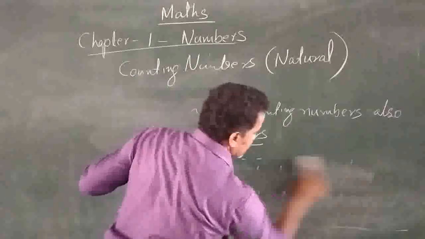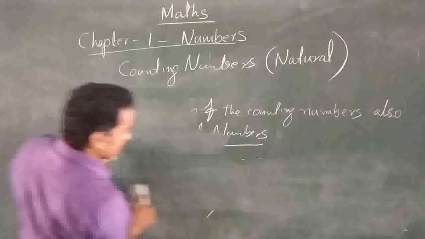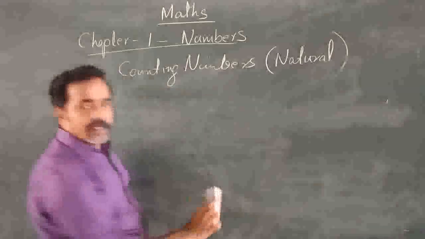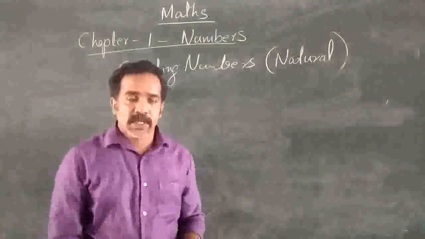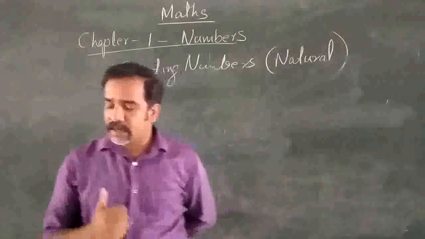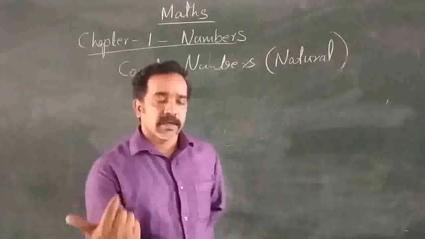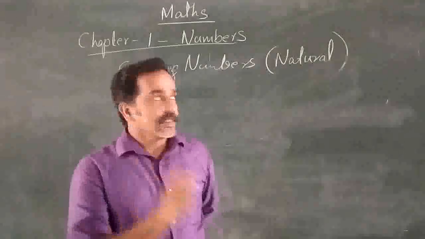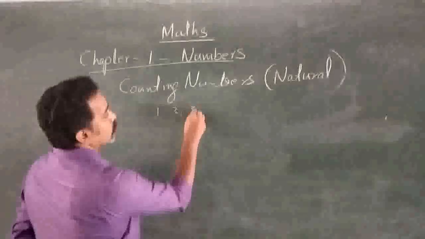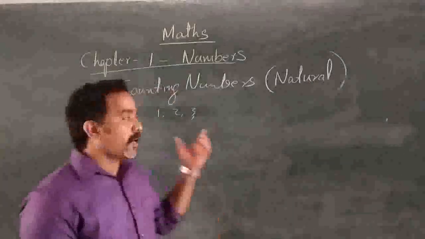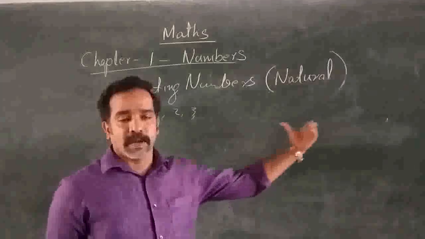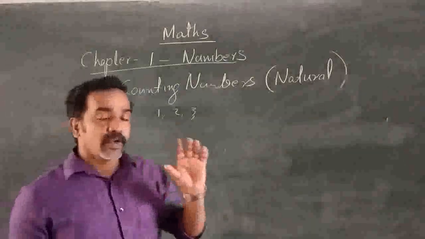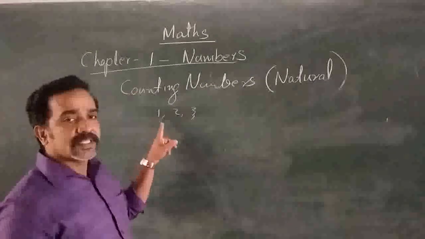For reading the numbers, we are using some number names. How we are reading the numbers is called the number names, and that is used so that we can write in words. For example, this 1, 2, 3 and all, these are the representation of numbers using some symbols. Understand? Whenever we are writing or reading the numbers, whenever we are representing a number, we are using the symbols.